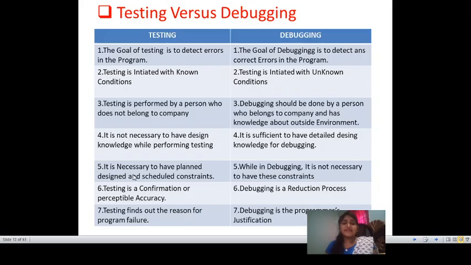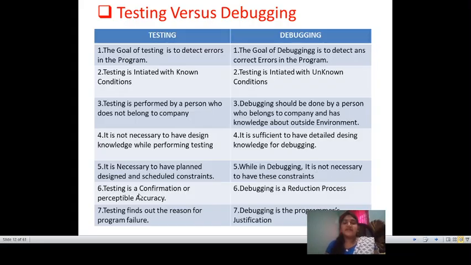The fifth one: for testing, it is necessary to have planned, designed and scheduled constraints. So scheduling, planning and designing should be performed. In debugging, it is not necessary to have these constraints. There is no need of conditions; the bugs will just be corrected and the implementation done in the best way. So this can be defined as one of the dichotomies.